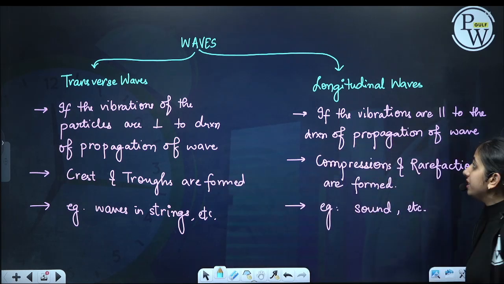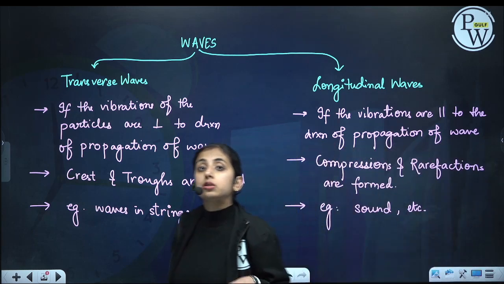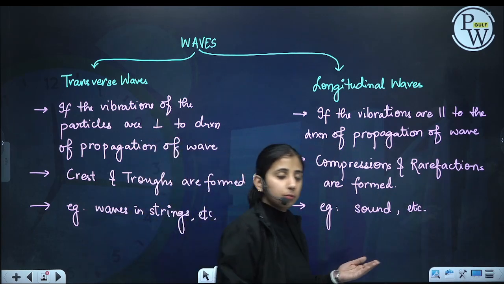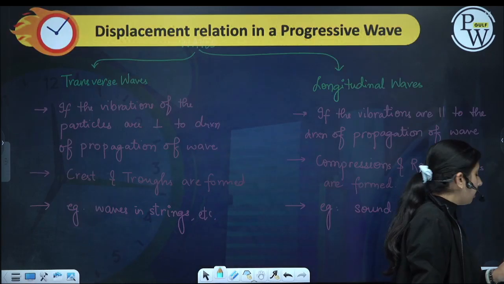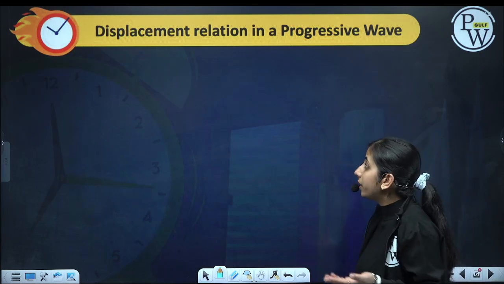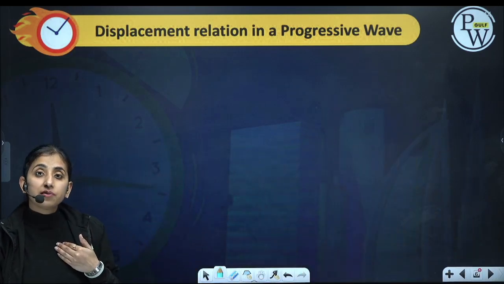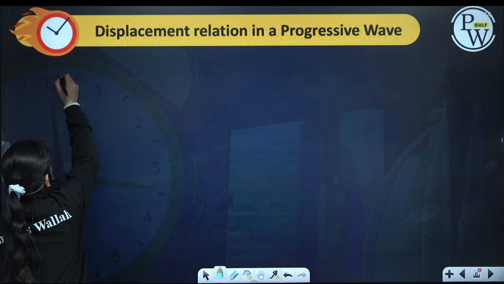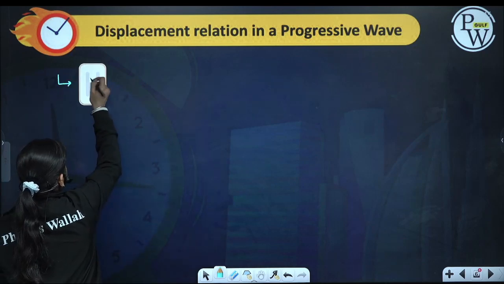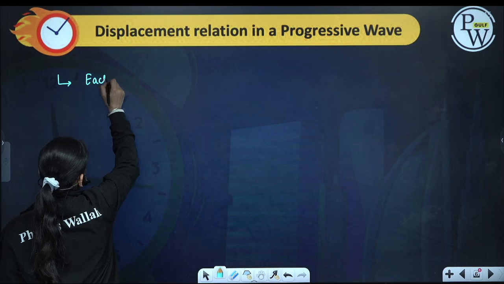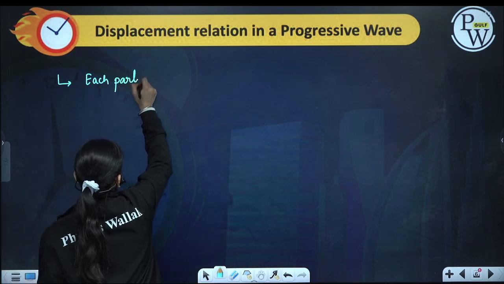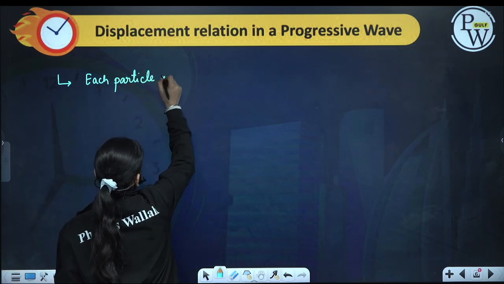Okay, so these are the two types of waves on the basis of the vibrations of the medium particle. Okay, now let us come to the next topic, displacement relation in a progressive harmonic wave. Now what is a progressive harmonic wave? In which each particle is doing SHM at its own position.